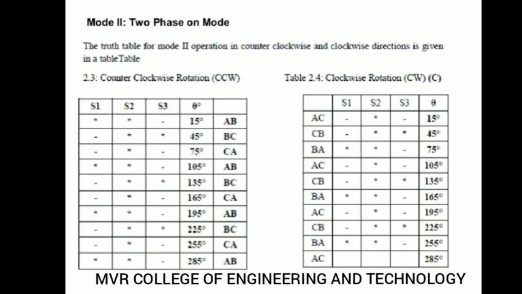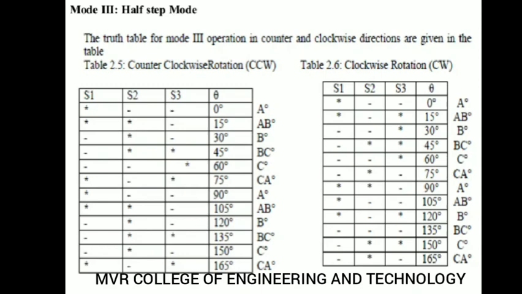In A, C, if you see A and C, S1 will be on, S3 will be on, S2 will be off, 15 degrees. Like this you can operate two phases at a time. Next one is the truth table for mode 3 operation in counterclockwise and clockwise directions given in the table. Like that you will get different step angles for the half step mode.